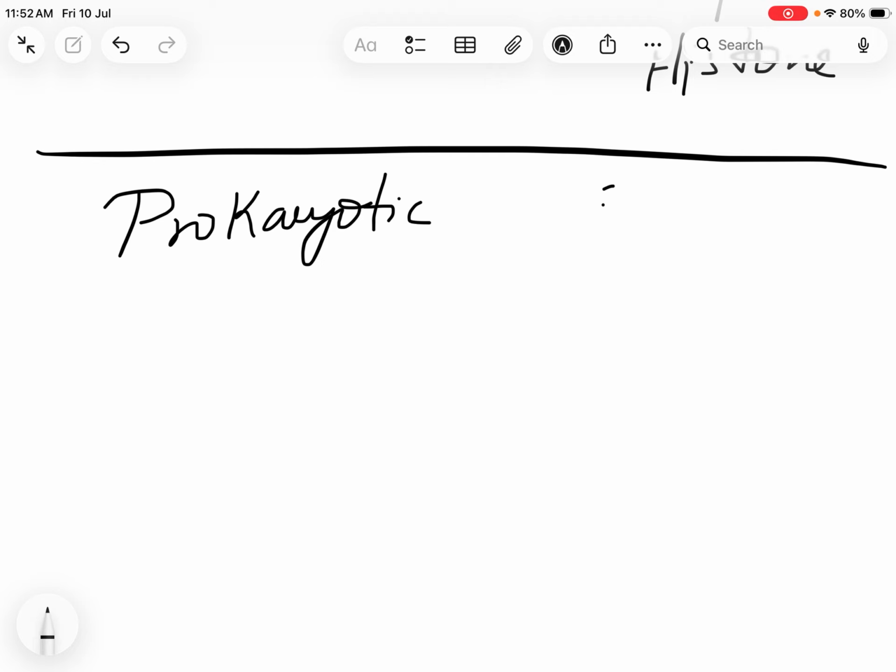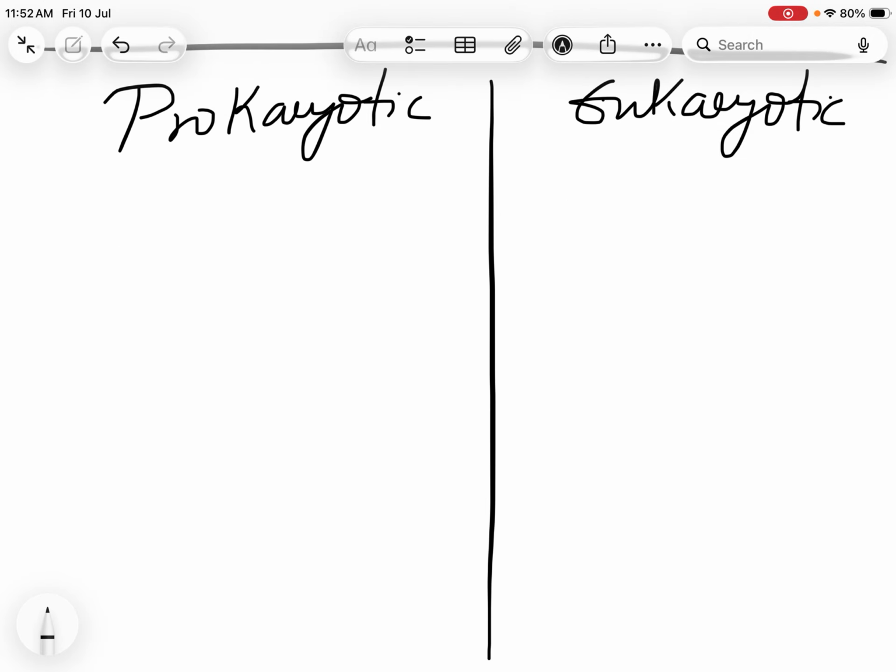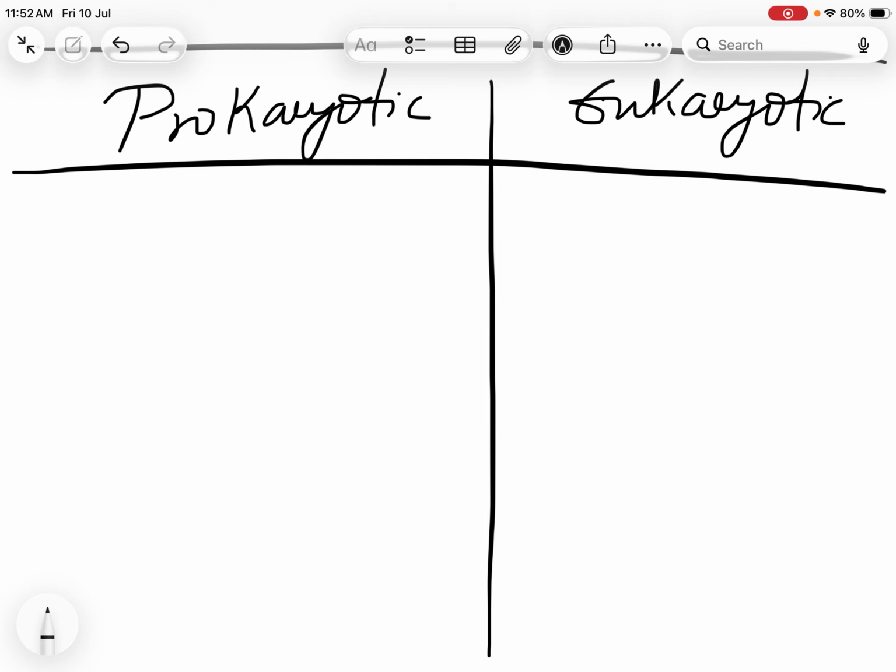prokaryotic and eukaryotic cells. Let's discuss only the differences. So we need only the differences. So prokaryotic cells won't have a nucleus, they will be having the nucleoid, while eukaryotic cells will be having the nucleus.